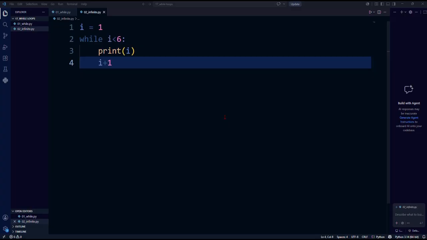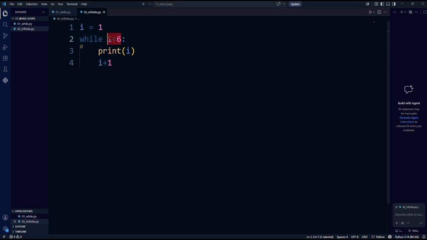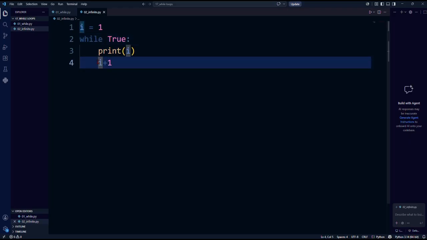But sometimes infinite loops are very useful. You can deliberately create an infinite loop by writing while True. I can show you how. While True, you print i, then i = i + 1. If I try to run this one, it will keep on printing 1, 2, 3, 4, 5, 6, 7, 8, 9 until maybe my system crashes or hangs.